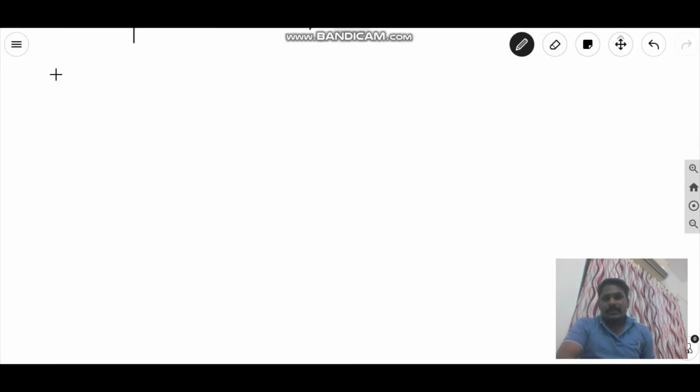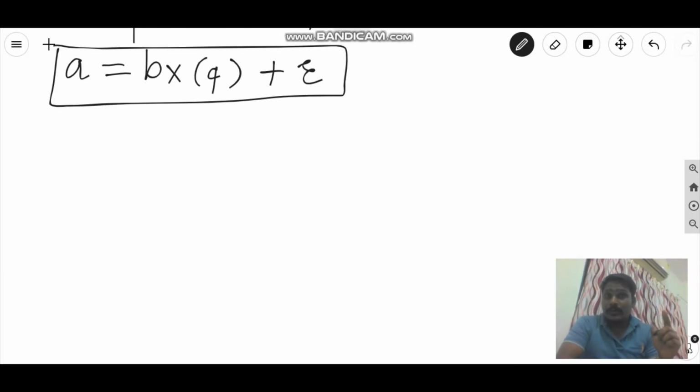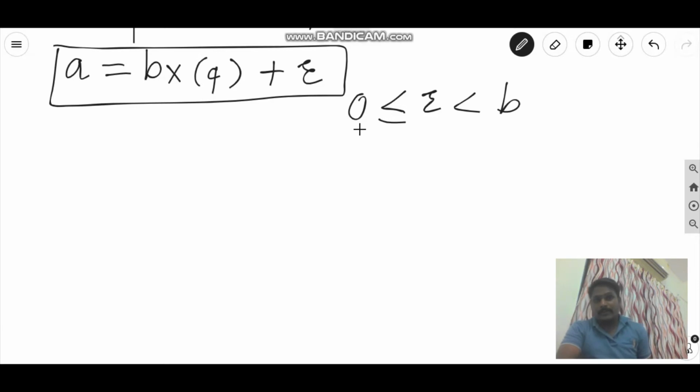What Euclid's division lemma actually says is that any number a, if it is divided by number b, we will get a unique pair of quotient and remainder q and r. We will get it for every positive integer a and every positive integer b, a unique pair of q and r, and here this r should be less than b, and greater than or equal to 0. It may be equal to 0 in some cases. If the value of r is 0, then we say that the number is completely divisible by the other number.